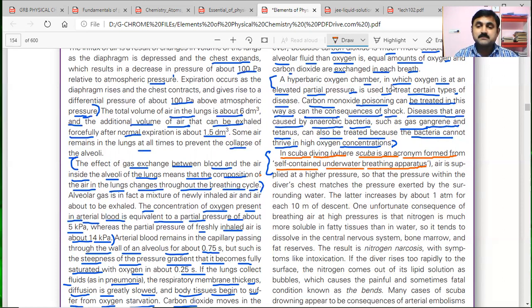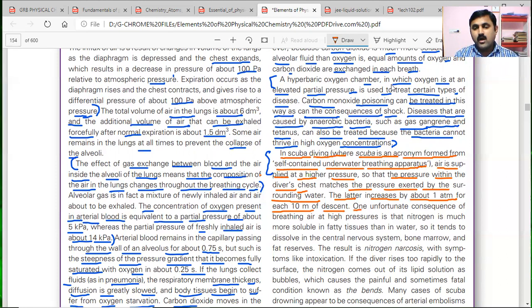Scuba meaning is nothing but the self-contained underwater breathing apparatus. So the scuba divers are there. Scuba diving air is supplied at a high pressure so that the pressure within the diver's chest matches the pressure exerted by the surrounding water. In that way, they will arrange the pressure in the scuba divers' cylinders. The latter increases by about 1 atmosphere for each 10 meters of descent. So descent means go inside.